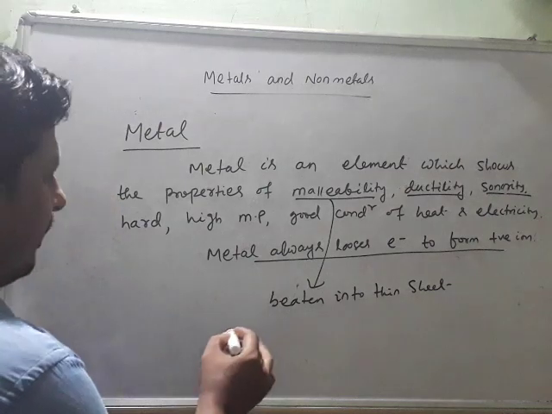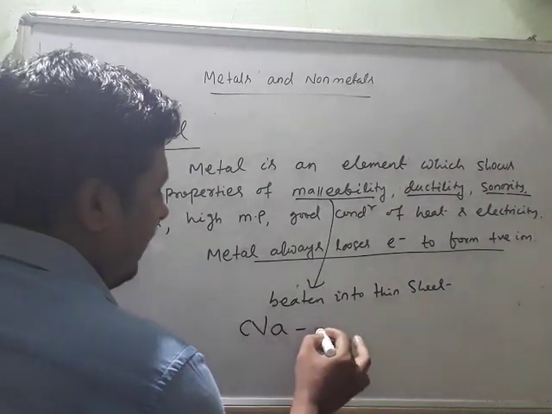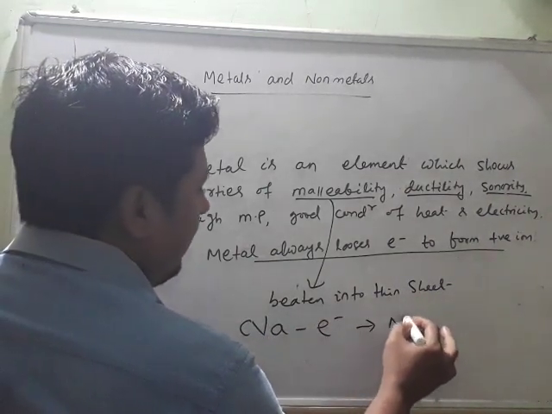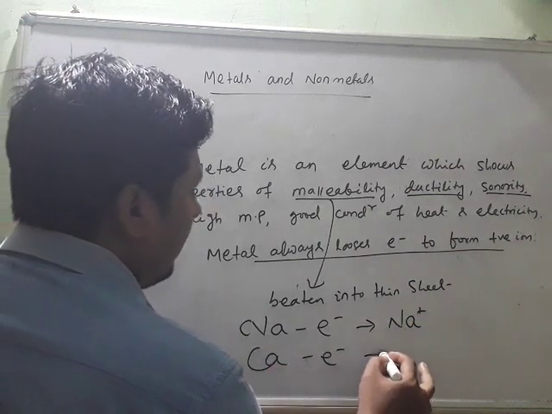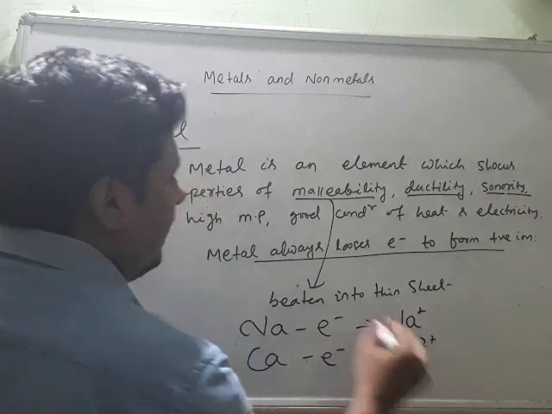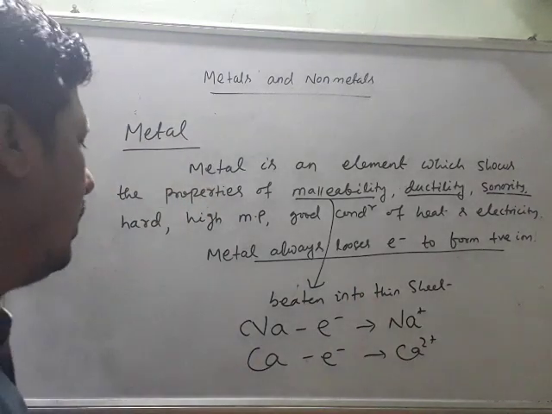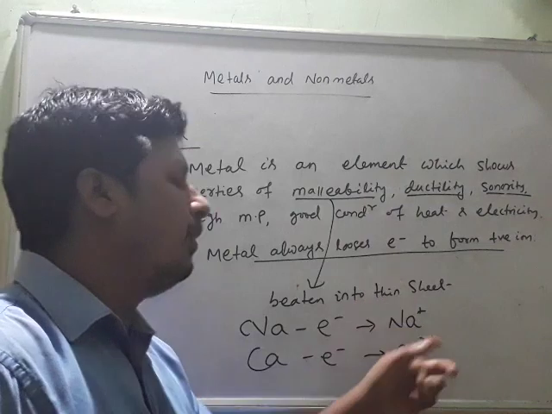Then another thing here: metal always loses electron to form positive ion. If I say sodium is a metal, it will lose electron and form what? Na plus. Calcium is a metal, it will lose electron, what will it form? Ca2 plus. Like that, metals lose the electron and form positive ion.